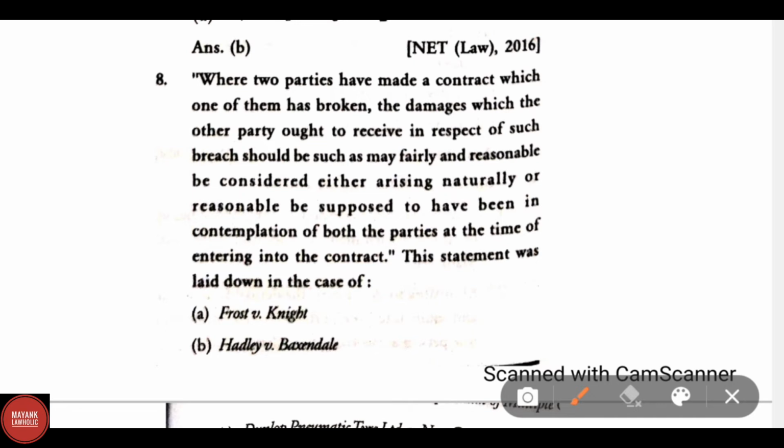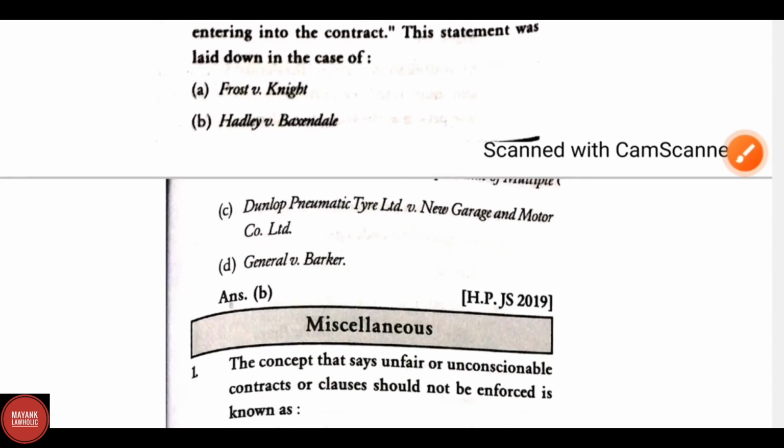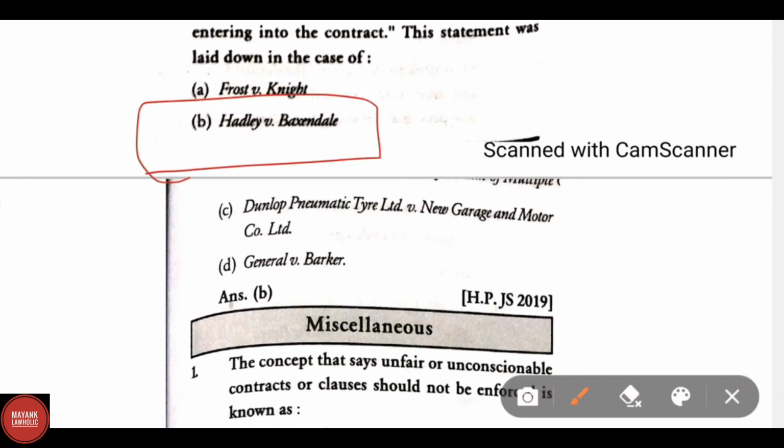Where two parties have made a contract which one of them has broken, the damage which the other party ought to receive in respect of such breach should be such as may fairly and reasonably be considered either arising naturally or reasonably be supposed to have been in contemplation of both the parties at the time of entering into the contract. This statement was laid down in the case of, here the correct answer is Hadley versus Baxendale.